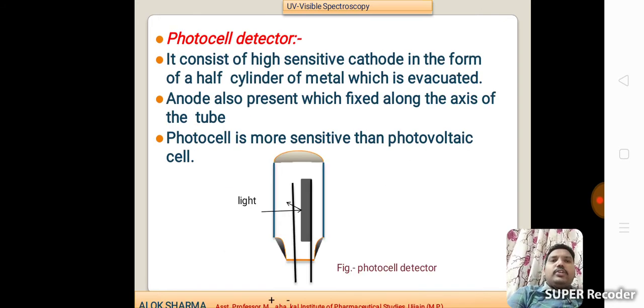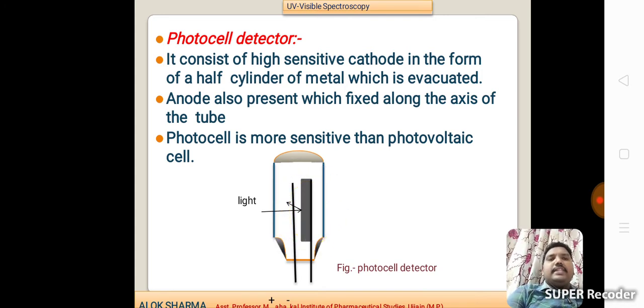Next one, photocell detector. The photocell detector consists of a highly sensitive cathode in the form of a half cylinder. This is the half cylinder of metal, which is evacuated.